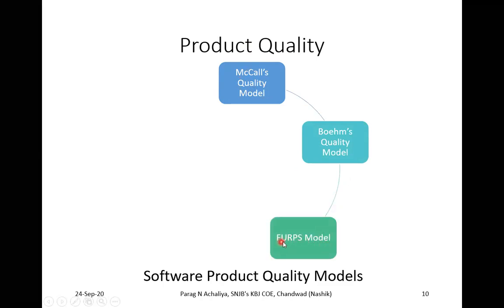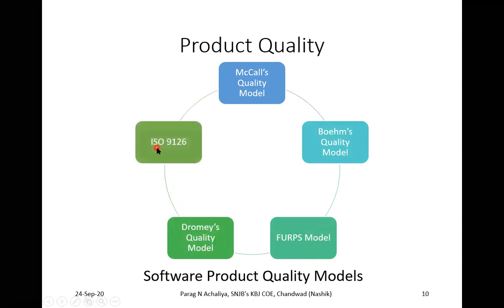We will see the full form of this model later. Then next model is Dromey's quality model, and last one is ISO 9126 model. So these are the different 5 software product quality models which will be specifically focusing on product quality. It will not focus on process quality.